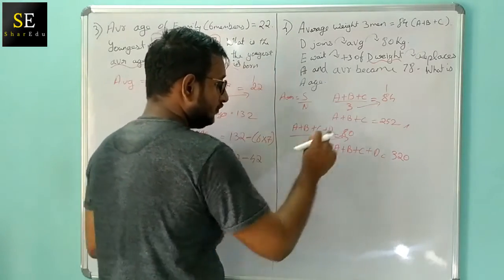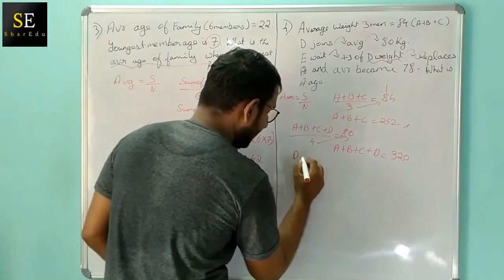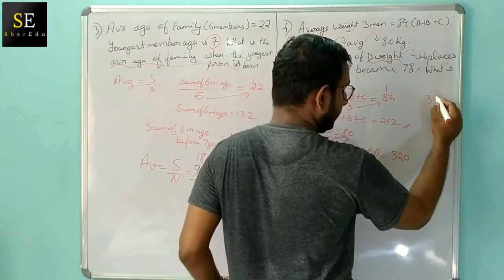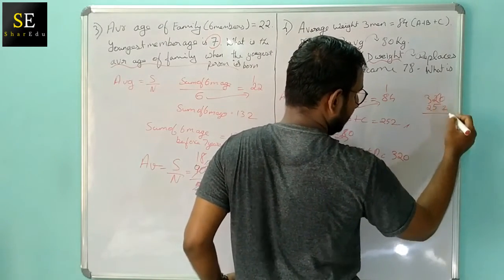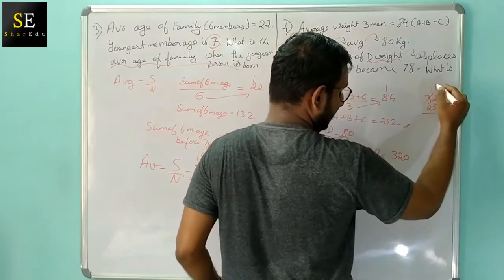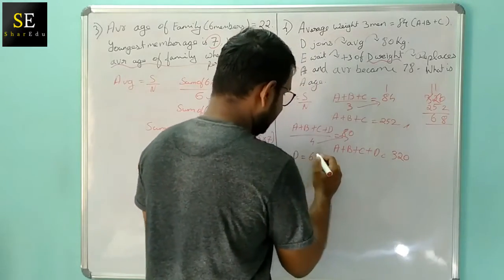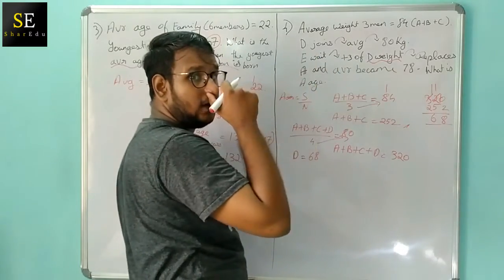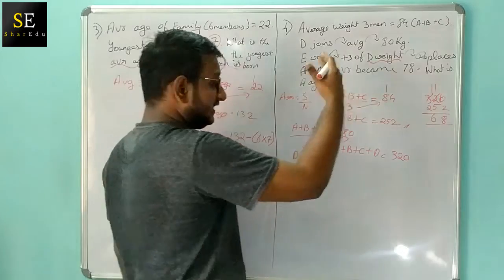So we are going to subtract these two and we are going to get D's weight. If we subtract these two, what will be the answer? 320 minus 252. 10 minus 2, 8, then 1, 3, 1, 11 minus 5, 6, so 68. So D's weight is 68. And what will E's weight be? E's weight is 3 kgs greater than D's weight.